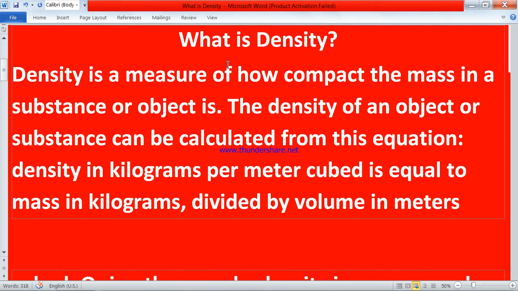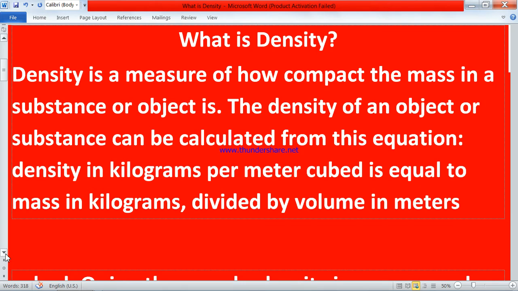Mass upon volume. Mass means weight and volume means the total amount of space occupied by an object. So mass upon volume is density. What is the unit of volume? The unit of volume is meter cube. So the mass, means the weight, of a substance per meter cube is the density of the substance.